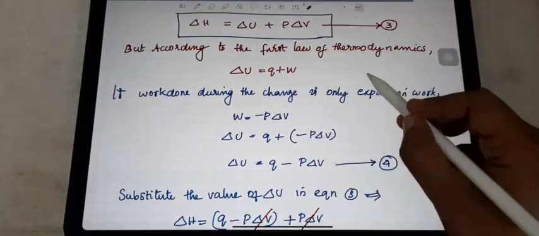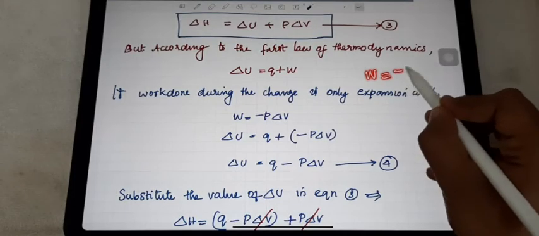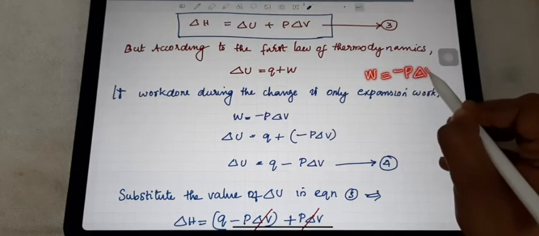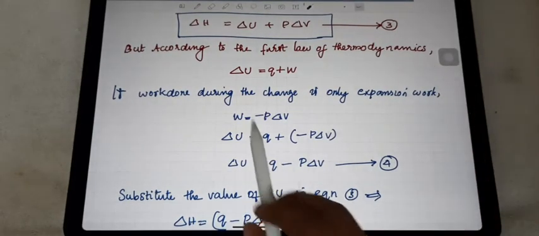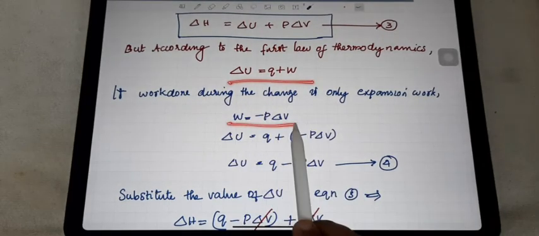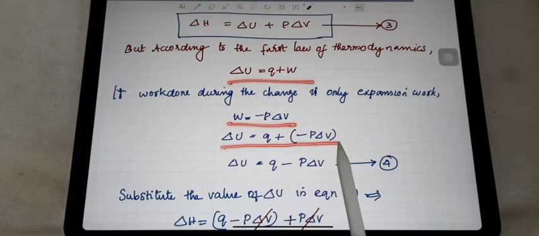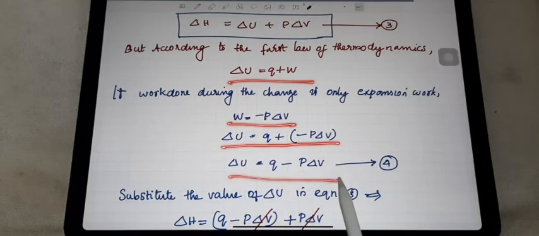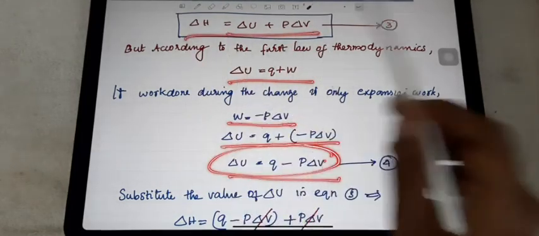But W also you studied in the first law of thermodynamics, that it is equal to minus P delta V. That also you introduce here. So here delta U is equal to Q plus W, W is equal to minus P delta V. So delta U is equal to Q plus minus P delta V, it is coming. So delta U is equal to Q minus P delta V.